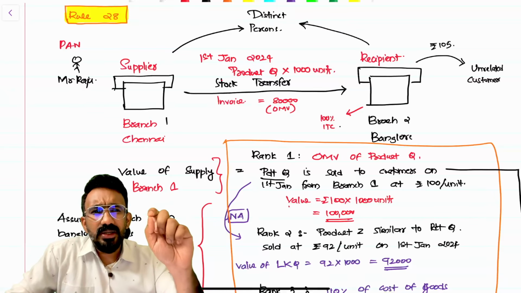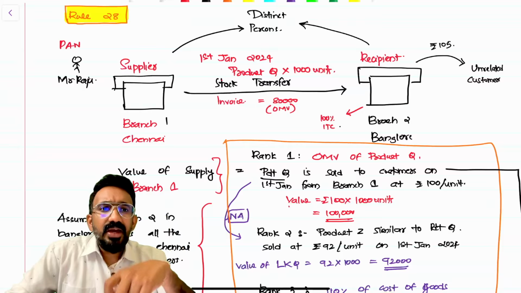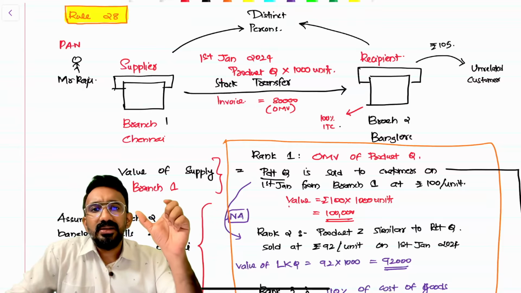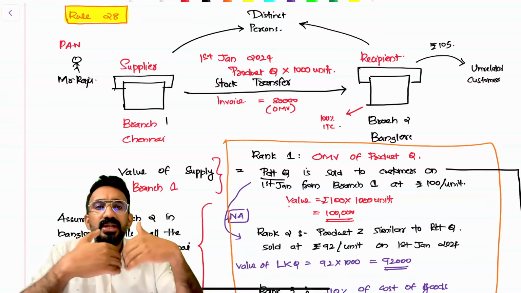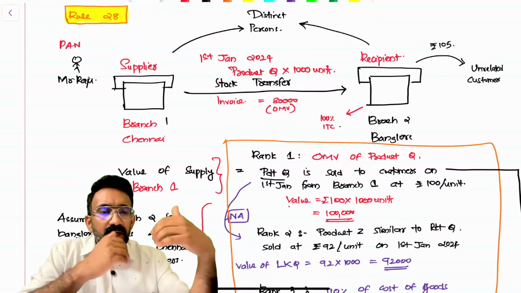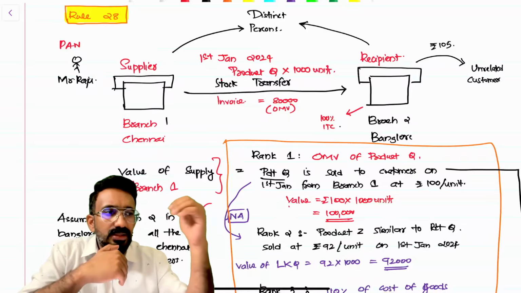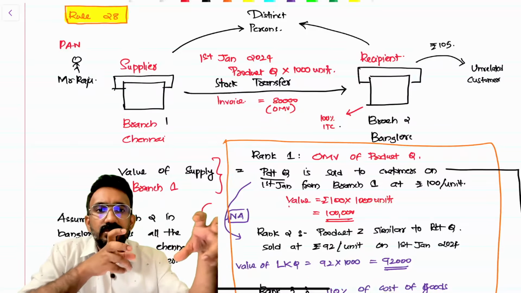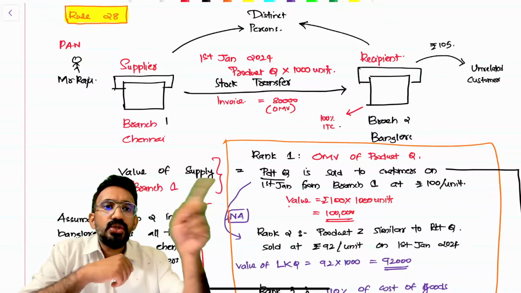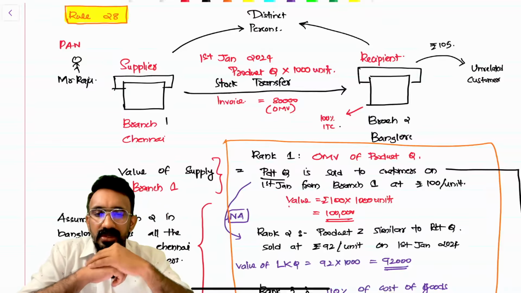Distinct person means what? Under the same PAN, if I have one more registration, I would call that a distinct person. In GST, I have to take state-wise registration. So if I have one branch in Kerala, one branch in Tamil Nadu, I will have two GST numbers. These two branches would be called distinct persons. Stock transfer will become a supply without consideration.